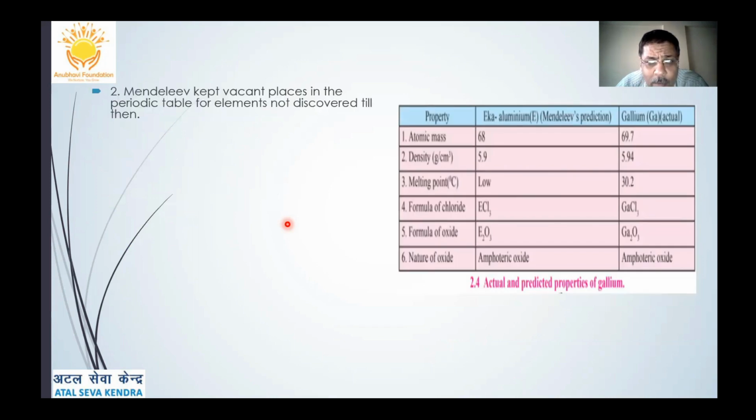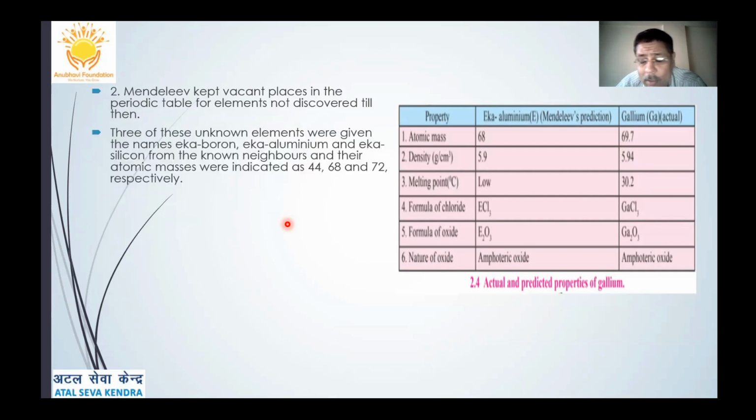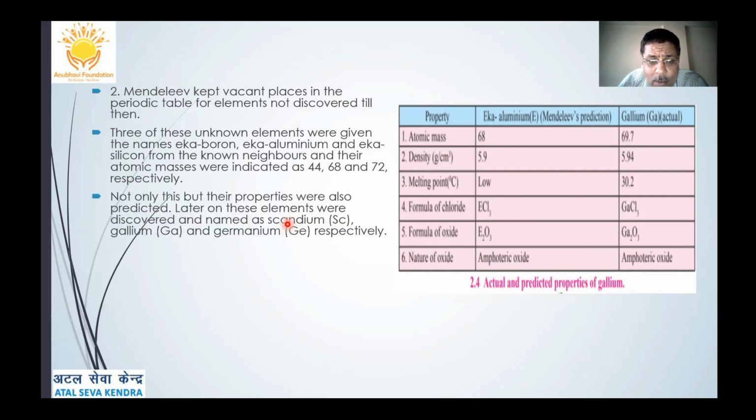The next is, Mendeleev kept vacant places in the periodic table for elements not discovered till then. Now, this is what we can say the genius nature of Dmitry Mendeleev, who could actually give the properties of those elements which were not even discovered at that time. He predicted those unknown elements and gave them names as Eka boron, Eka aluminium, and Eka silicon from the known neighbors, and he indicated their atomic masses as 44, 68, and 72 respectively.